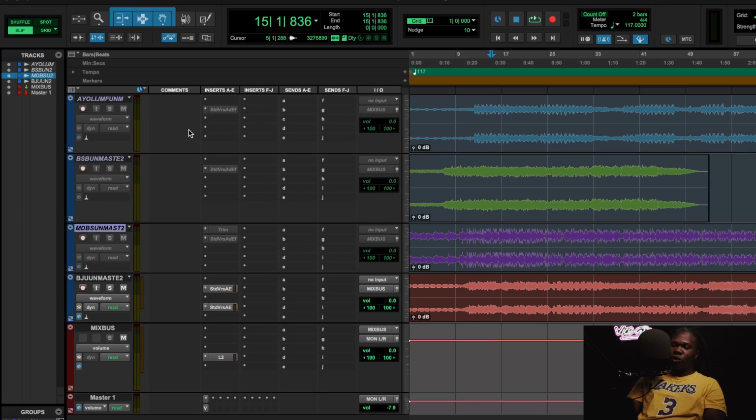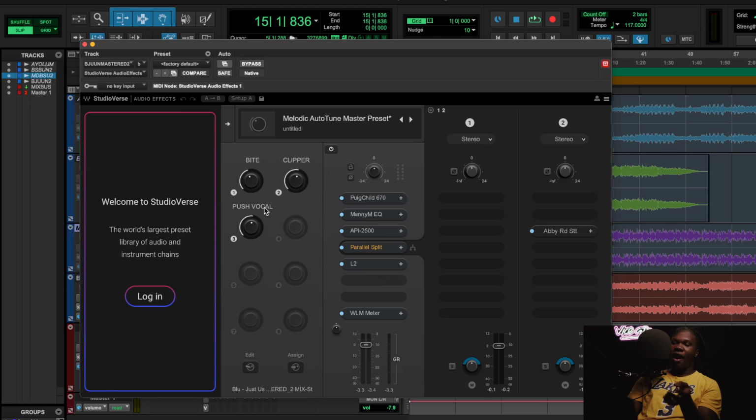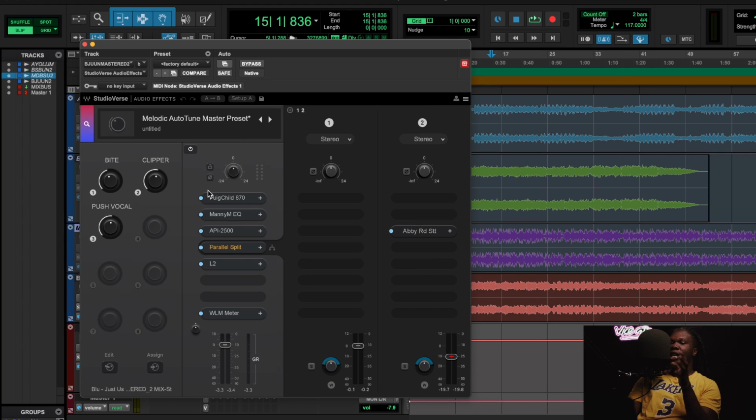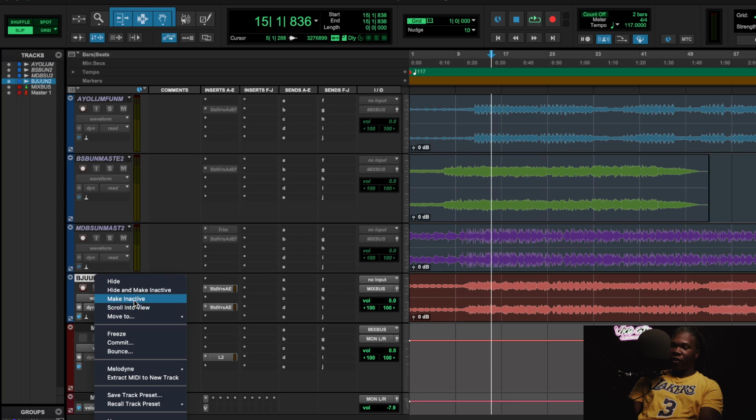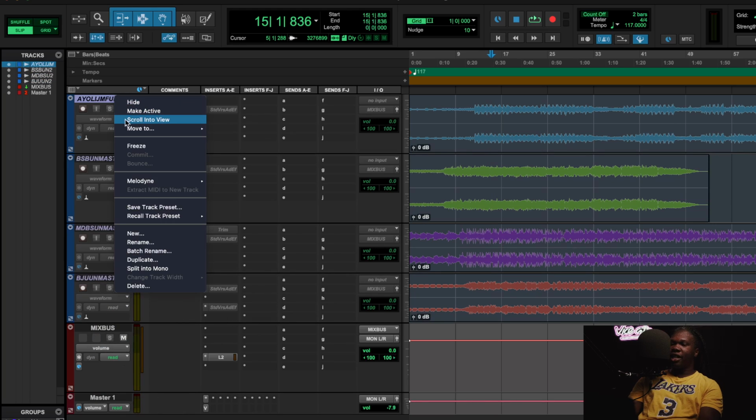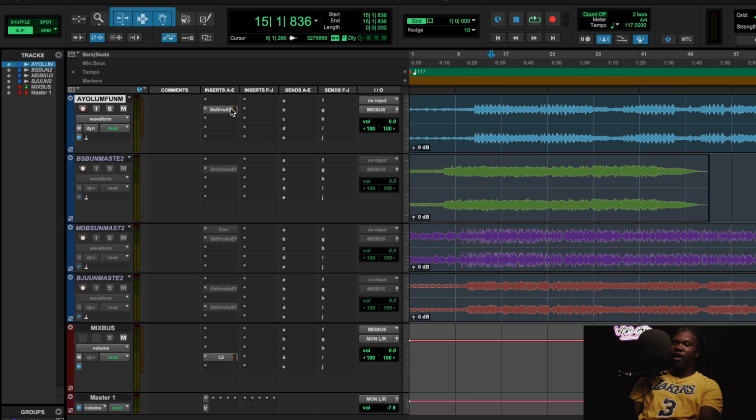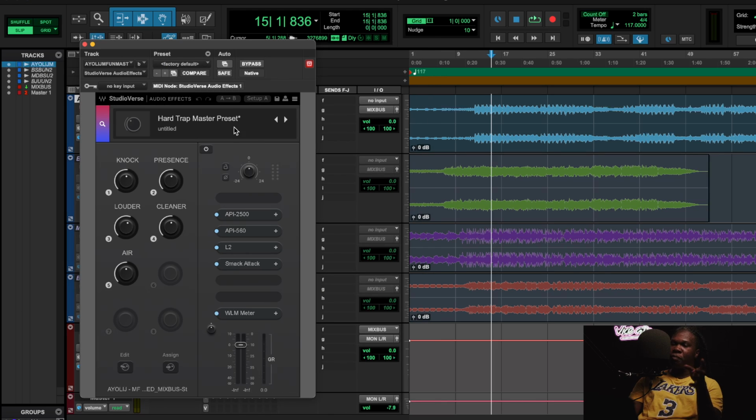So let's get to it right now. Let's not waste no time. I love to use something like Waves StudioRack because I have the ability to have these big knobs that will allow me to control these plugin chains, okay? So the very first one that I have right here, the preset I like a lot and I was playing around with it. I'm going to explain everything and how you use them. Is going to be the Hard Trap Master preset.